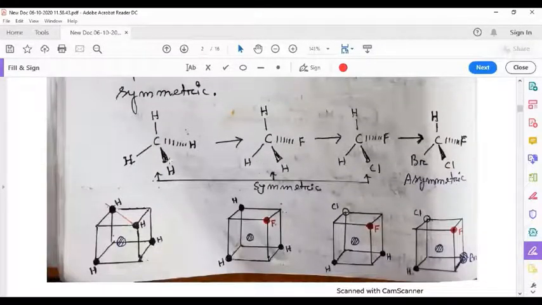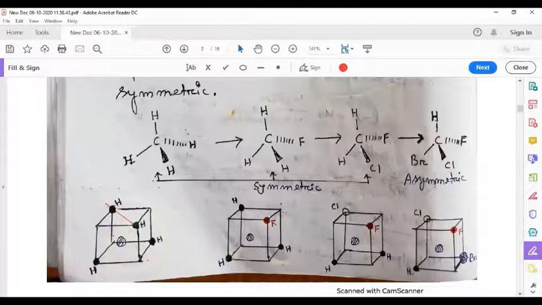So here is an example of methane and derivatives of methane. Methane is a three-dimensional molecule. Here this bond and this bond are solid bonds and they are in the plane of paper, and this H is going backside because it is in a broken wedge, and this is a solid wedge. This hydrogen is towards the viewer, or towards us.